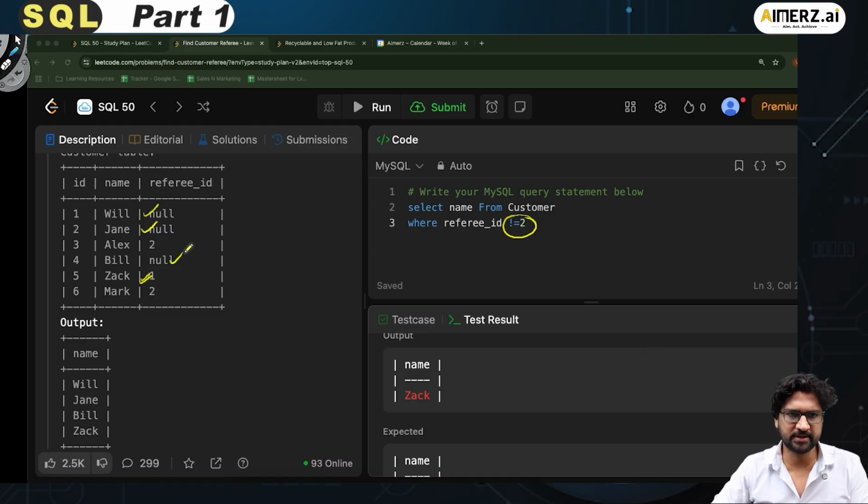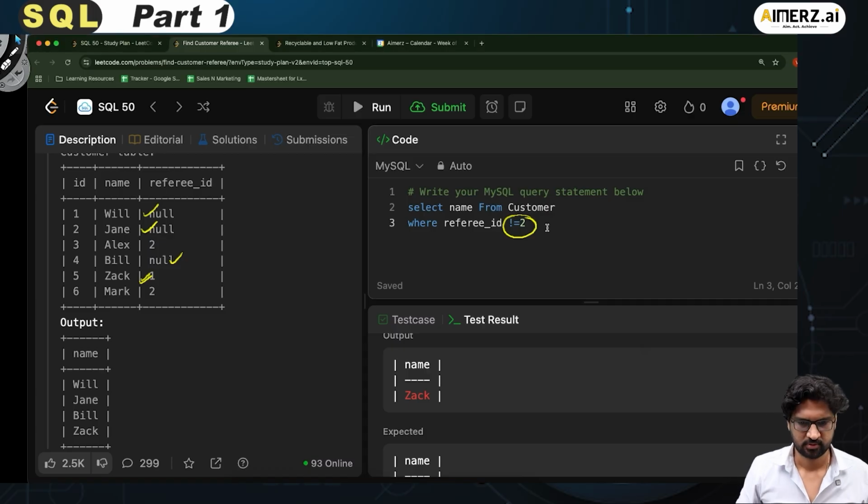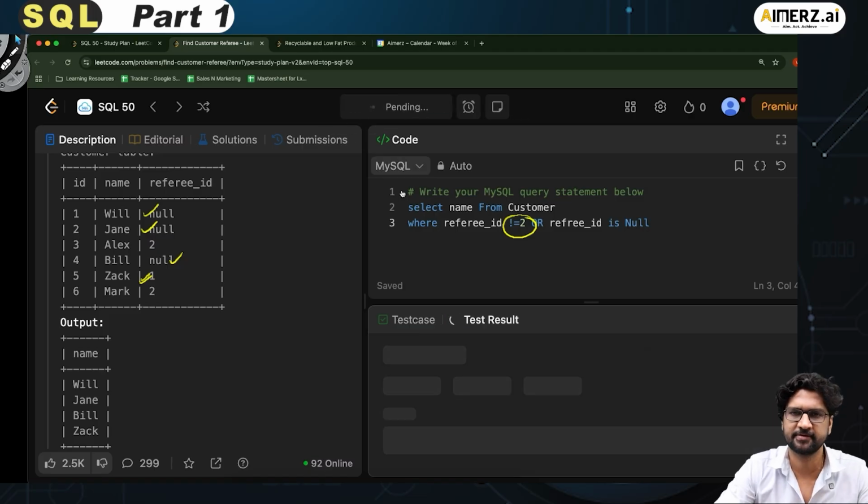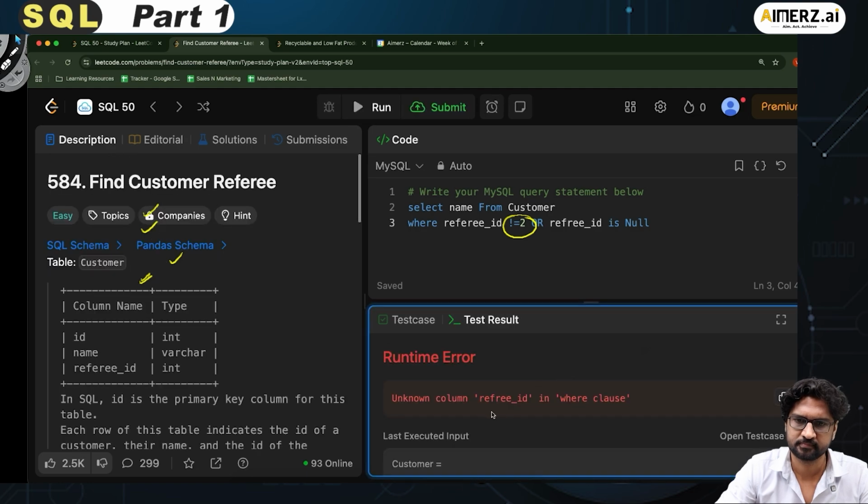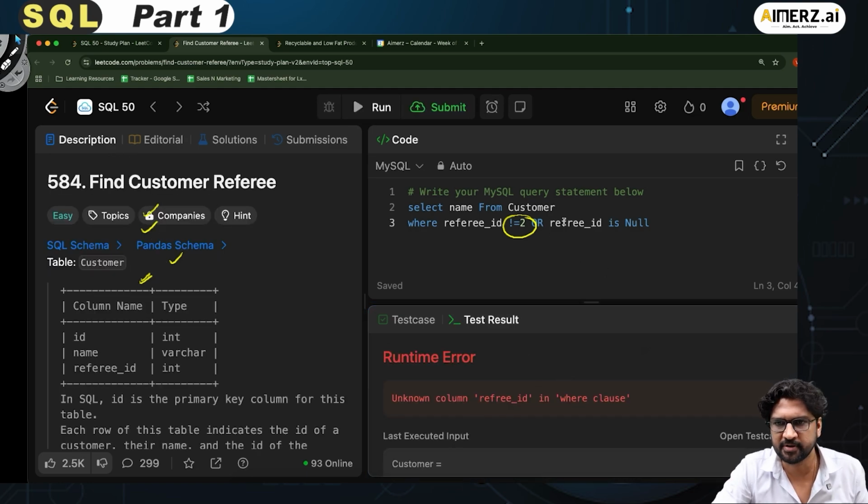So in that case I add an OR, and I say referee_id is null, something like this. Now if I run this and see if it works. Okay, I have a typo here. It should be referee. Let's run this.